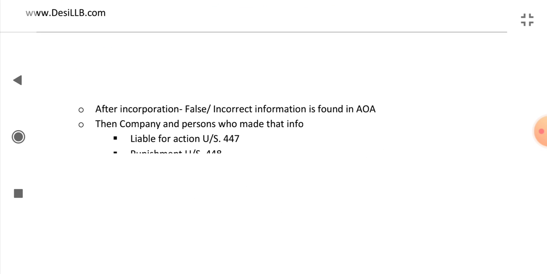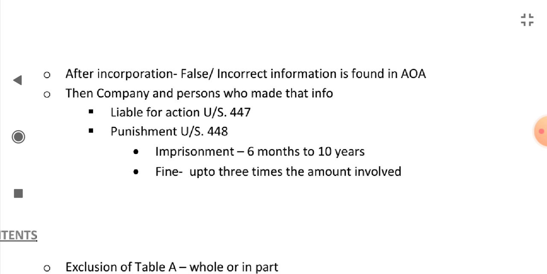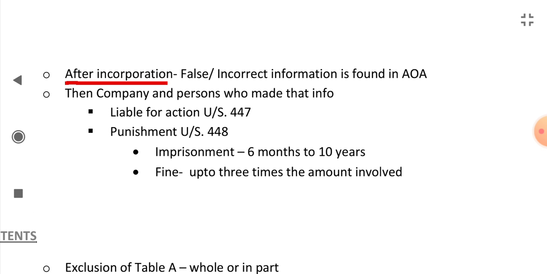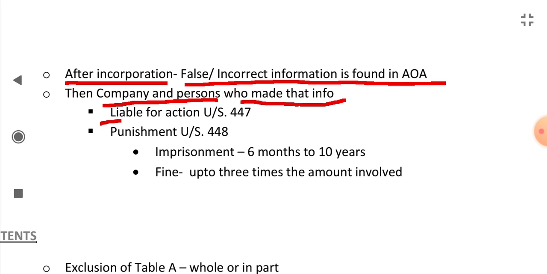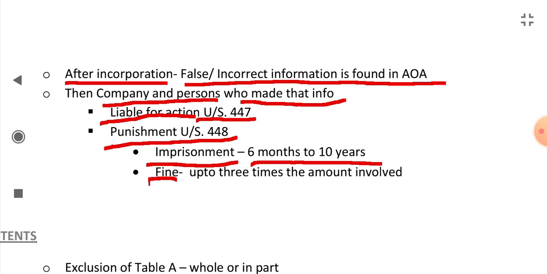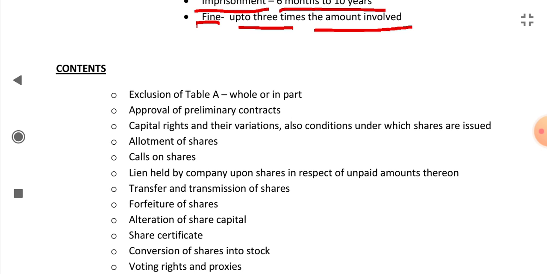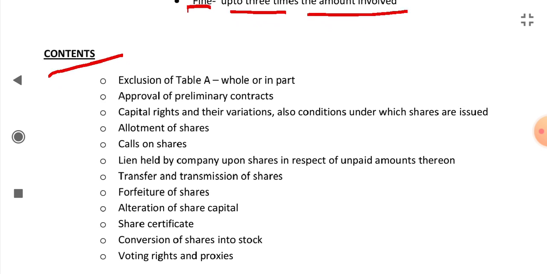What are the penalties? If after incorporation, after registration, any false or incorrect information is found in articles, in that condition the company and persons who made that false or incorrect information will be liable for action under section 447, and the punishment is given under section 448. The punishment is imprisonment from 6 months to 10 years and fine up to 3 times the amount involved. This was penalty.